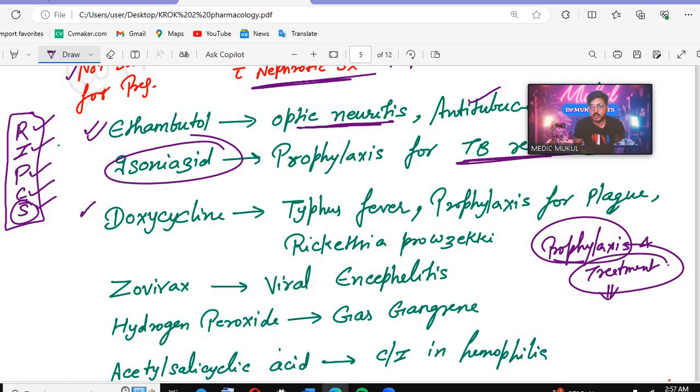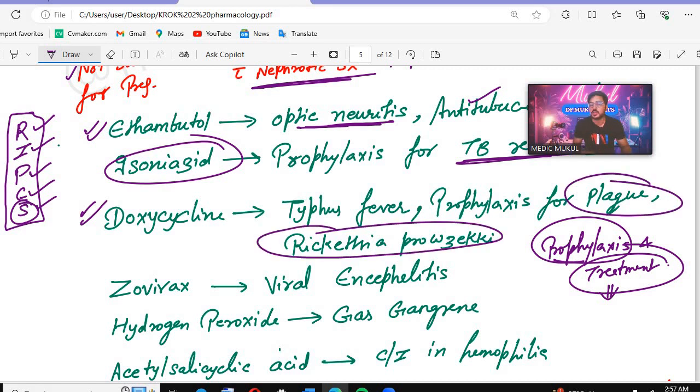Doxycycline, doxy, is used in typhus fever, as prophylaxis for plague, and it is also used in epidemic typhus, caused by Rickettsia prowazekii. Epidemic typhus.